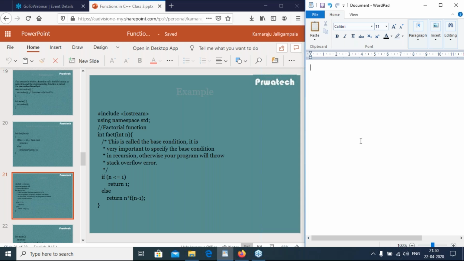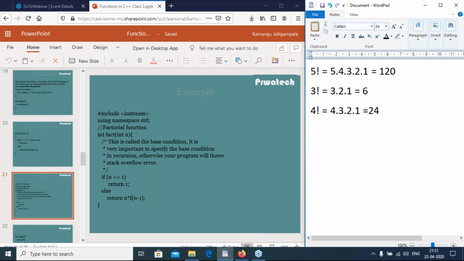So this is the example: factorial of a number. Suppose 5 factorial equals 5 into 4 into 3 into 2 into 1, which equals 120. 3 factorial equals 3 into 2 into 1, and the value is 6. 4 factorial equals 4 into 3 into 2 into 1. 4 times 3 is 12, 12 times 2 is 24.